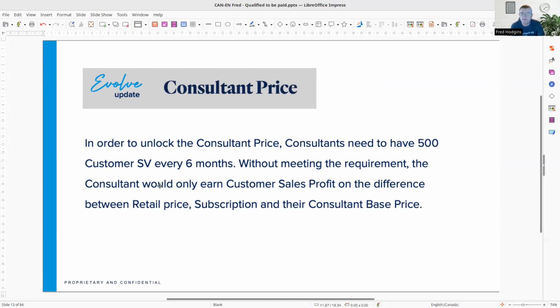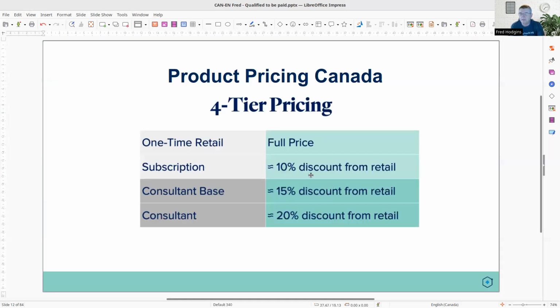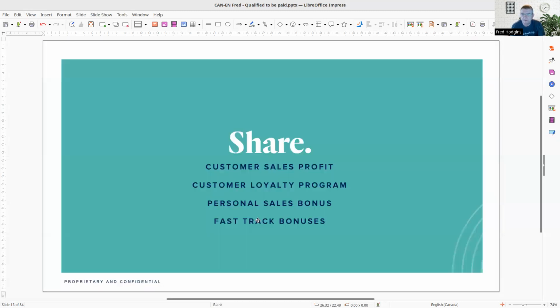Without meeting the requirement, the consultant would only earn on the customer sales profit on the difference between the retail or subscription price and the consultant base price. So if you had a customer that purchased and they got a discount of 10%, and you're at consultant base price, you'd make 5% on them. As soon as you've had 500 points accumulated volume, you're now at consultant price. So what we do here is we share. We've got customer sales profit, customer loyalty program, personal sales bonuses, and fast track bonuses.